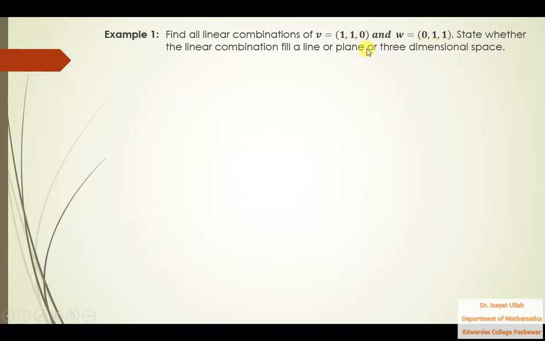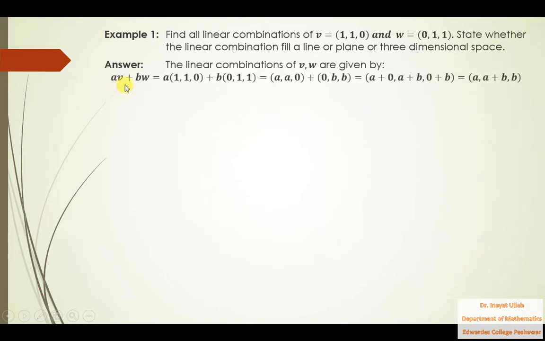So you are given these two vectors and you need to find the linear combinations of these two vectors. That is the first part. So the linear combination of these two vectors is AV plus BW. Recently we have studied that AV plus BW is the linear combination of two vectors. What is A and what is B? We are not concerned with that because we are going to find all linear combinations. If you vary A, if you put A as 1, 2, 3 or minus 1, minus 2, minus 3, similarly B, you will get many combinations, and this is the general combination AV plus BW.